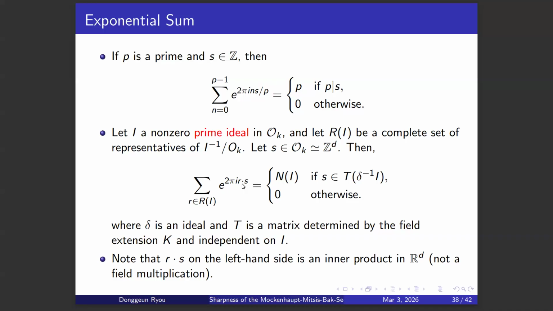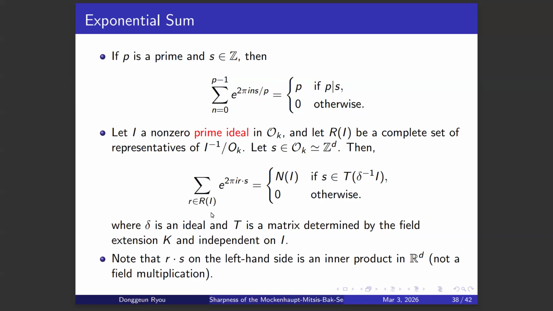This r dot s is just the usual inner product that we often use in R^d. There is no number theory structure here. The only number theory structure is R of I. This I is chosen from the ring of integers, and we just consider elements in this set R of I. Other than that, all the calculation here is done in just R^d, Euclidean space.